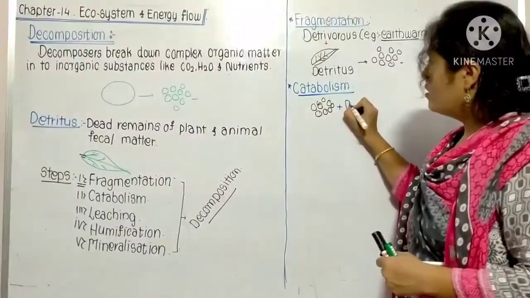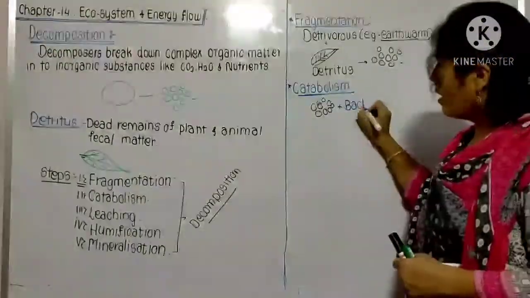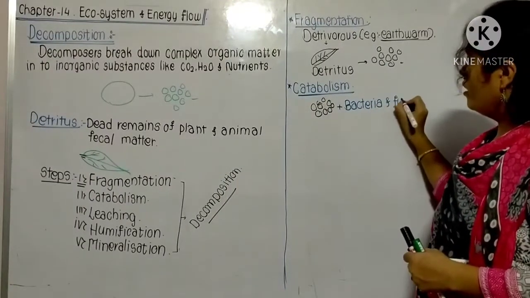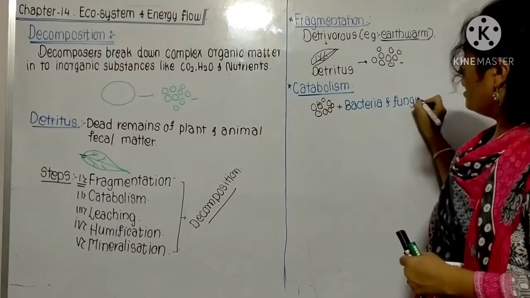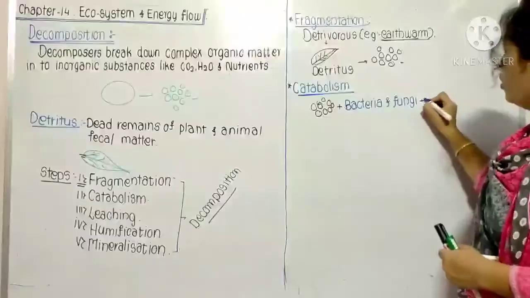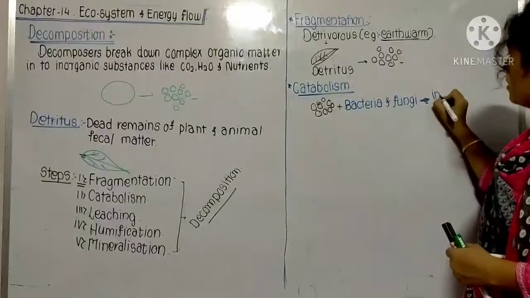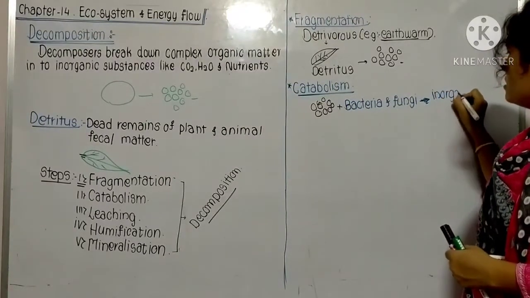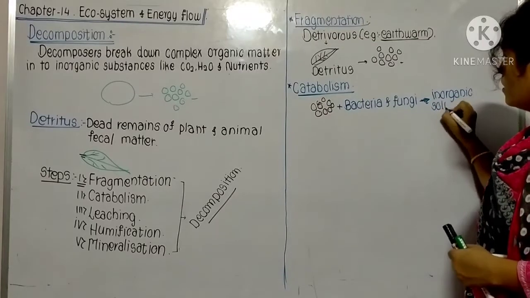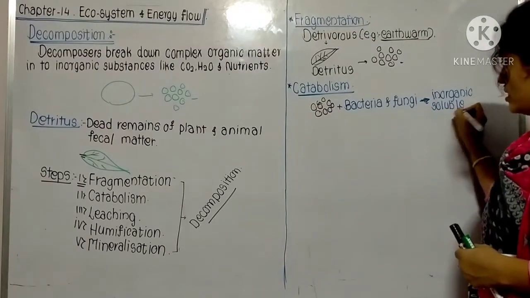The bacteria and fungi act on it and convert the detritus into inorganic soluble substances, or you can say inorganic substances.